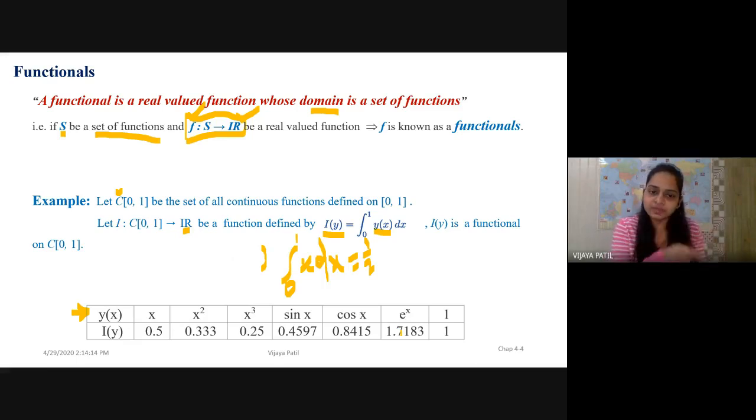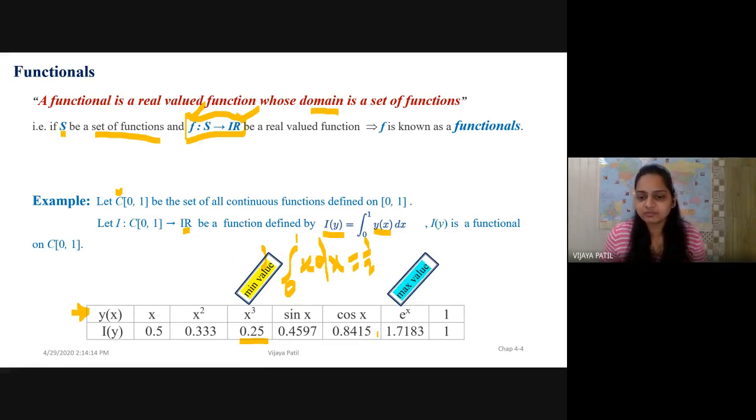Now, from the previous step, we have defined a maximum point, maximum value, and so on. If you observe here, this function y of x equal to x cube has the minimum value. Amongst all of these values, I've got the minimum value as 0.25. And what is the maximum value?